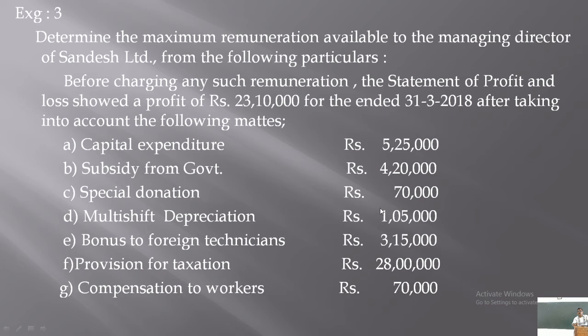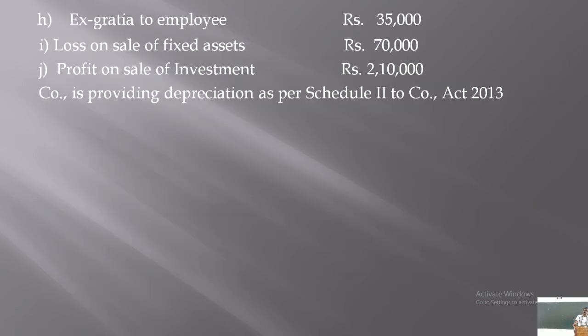Multi-shift depreciation 1,05,000, bonus to foreign technicians 3,15,000, provision for tax 28 lakhs, compensation to workers 70,000. Ex gratia paid to the employees 35,000, loss on sale of fixed assets 70,000, and profit on sale of investment 2,10,000, all already considered while calculating the profit of 23,10,000.